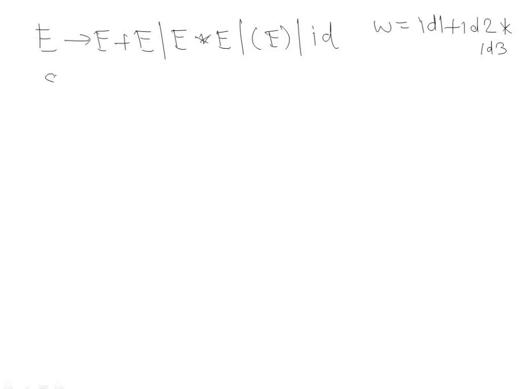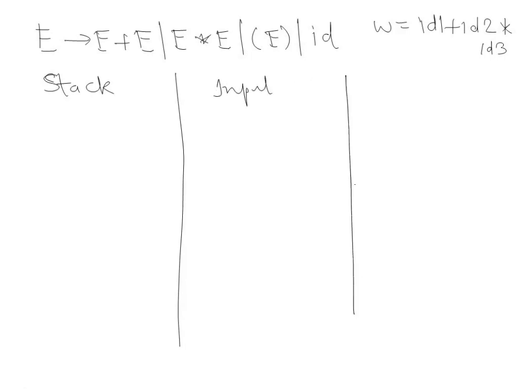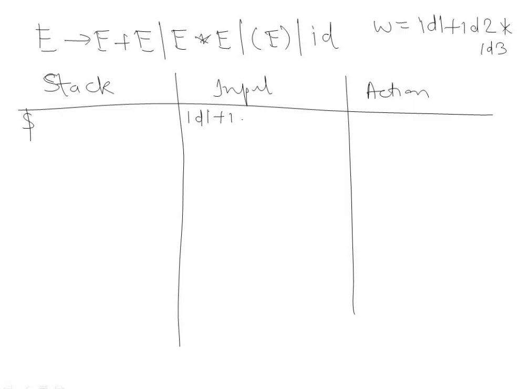We have a stack, here we have the input buffer, and here we have the action. What action will be performed? As I told, initially the stack will be empty, so we mark the empty stack with dollar. Initially the input is id1 + id2 * id3, then we mark it with dollar and we will start.